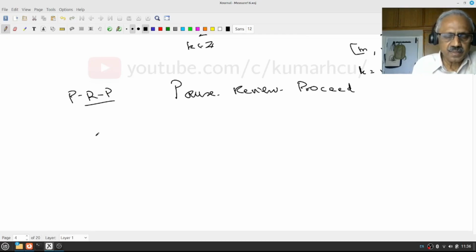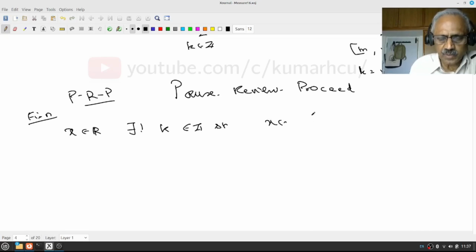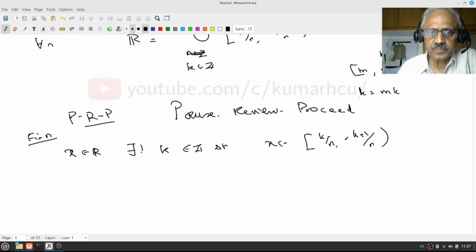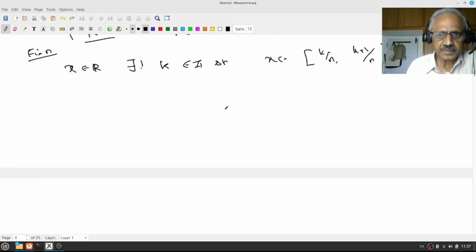Therefore, given any x in R, and fixed n, there is a unique k in Z such that x belongs to [k by n, k plus 1 by n). Is that clear?